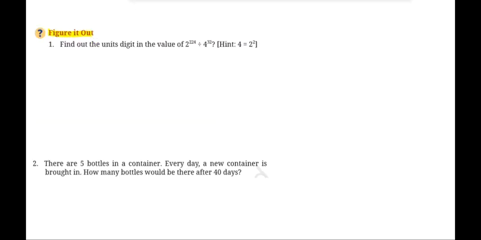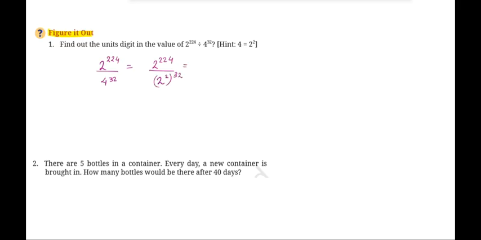Figure it out questions. Find out the unit digit in the value of 2 to the power of 24 divided by 4 to the power of 32. So first of all, let's convert this: 2 to the power of 24 divided by 4 to the power of 32. Now we know that I will write this as it is, but 2 to the power of 2 is 4, so let's split 4 and write 2 to the power of 2, and then you have a power of 32 on it.